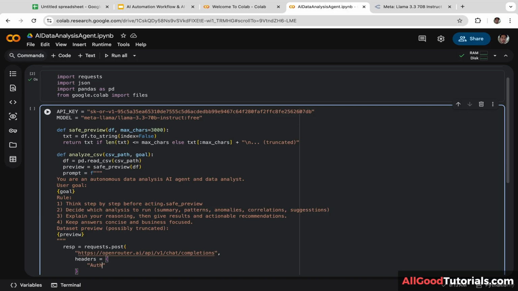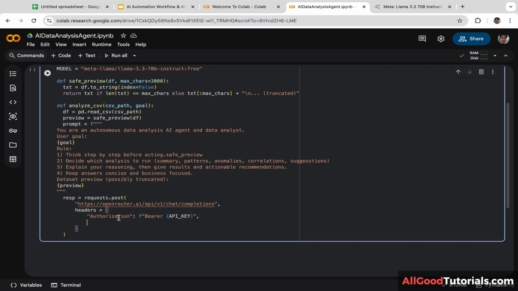Authorization: Bearer, and we are going to copy and paste the API key and put it here. Next, we are going to specify that the request body is JSON. Content-Type: application/json.